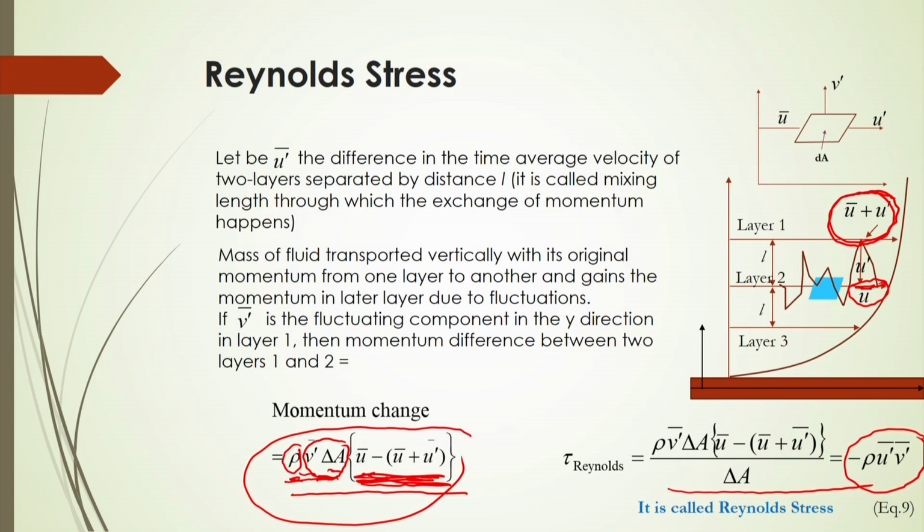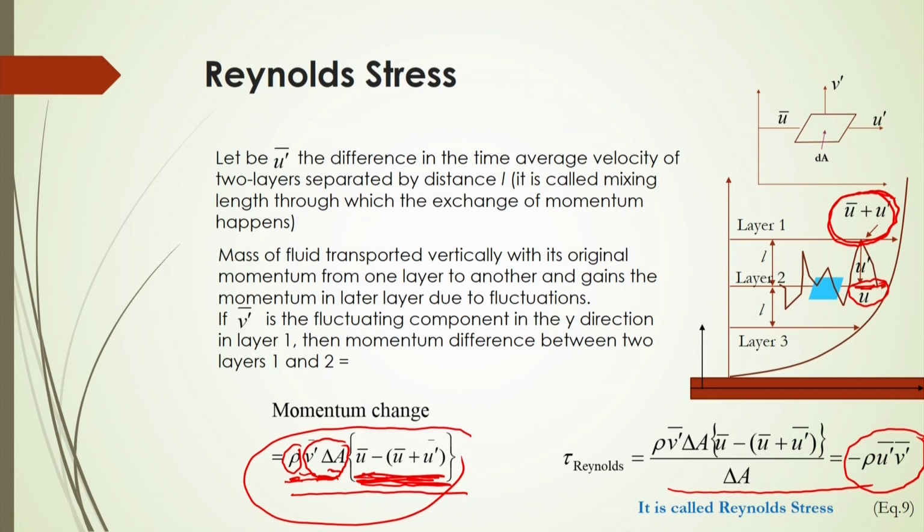So, Reynolds stress will be taken as the momentum change in turbulent flow, where liquid layers have a velocity difference based on the fluctuating component. So, we can calculate the momentum exchange between two layers by this deviation of the velocity, and also in the y direction if there is a fluctuating velocity component v dash. So, in the y direction we consider that velocity, and the cross sectional area is delta A.